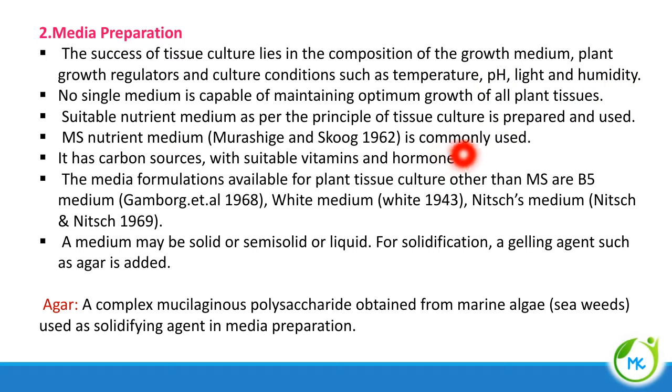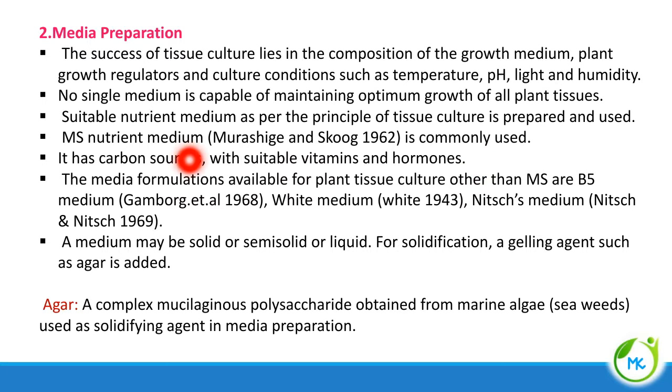With a single medium, we cannot achieve the optimum growth of plant tissues. So a suitable nutrient medium should be produced and used. The most common medium used for plant tissue culture is MS nutrient medium. Murashige and Skoog devised this medium in 1962, and it has carbon sources, suitable vitamins, hormones, etc.